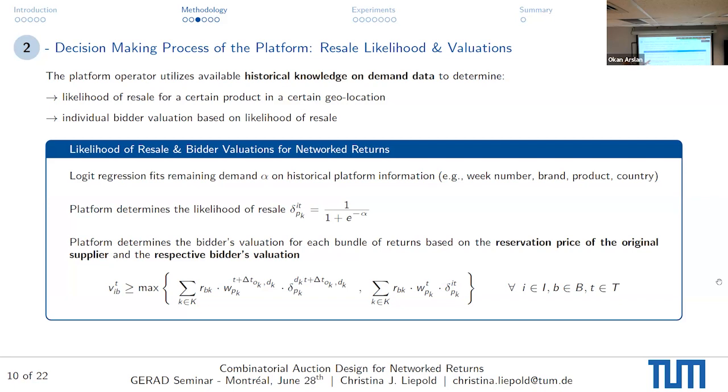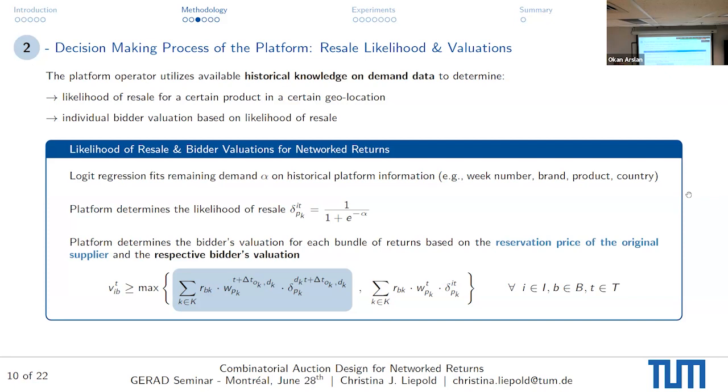The platform then determines the likelihood of resale delta depending on this alpha value. And then finally, they determine the suggested valuation that they think the bidder might have for this item based on the reservation price of the original supplier. So this basically means you're looking at the likelihood of resale here, and then the traveling time that it would need to go back to the original supplier. And then as well, you discount for the fact that it will take some time and they might lose some value of reselling it.